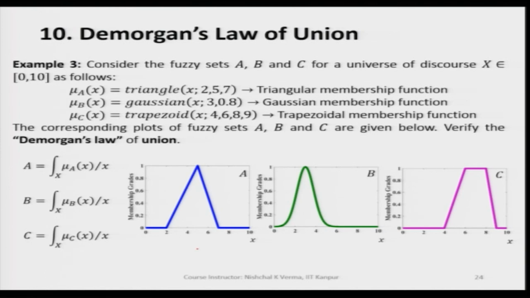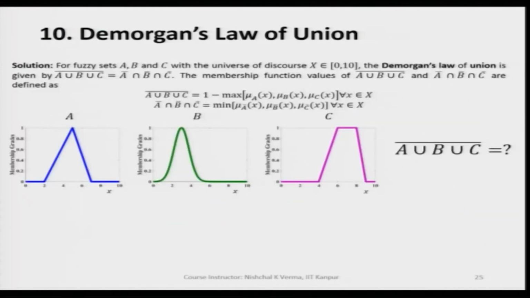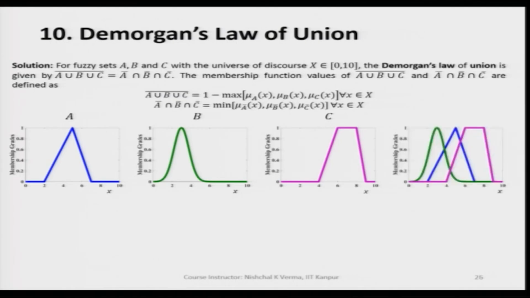Here we have fuzzy set A, fuzzy set B and fuzzy set C, and let us take the complement of A union B union C. For getting this, we superimpose these fuzzy sets A, B, C on each other, and we see that this looks like this.